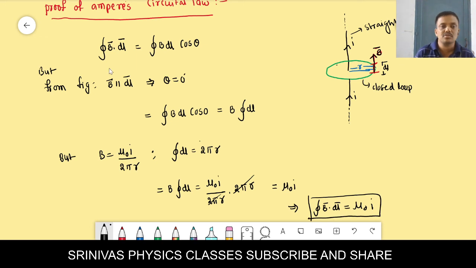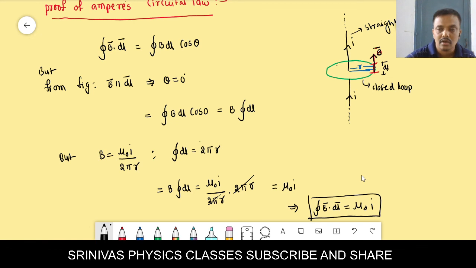You see, first you take integration B bar dot dl bar, then B dl cos theta. B and dl are parallel, that's why we write theta as 0. Then you substitute B dl cos 0. B you write outside because it is a constant. Integration dl you will get; B formula is nu naught I by 2 pi r, integration dl formula is 2 pi r. Finally we are getting this one. Left side we are taking integration B bar dot dl bar, right side we got nu naught I.